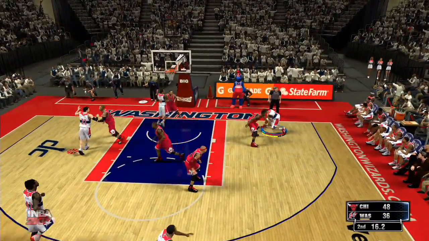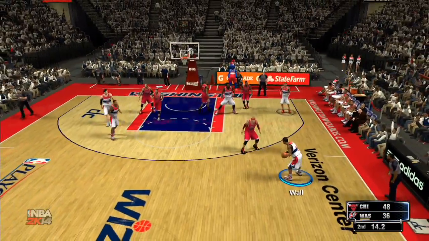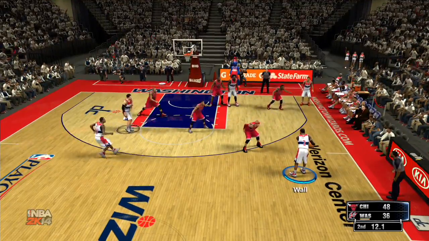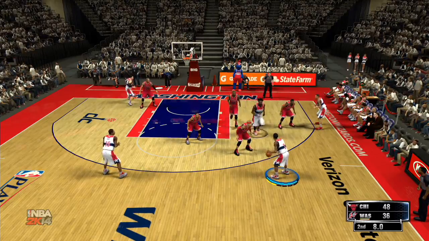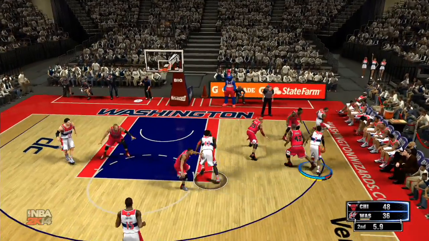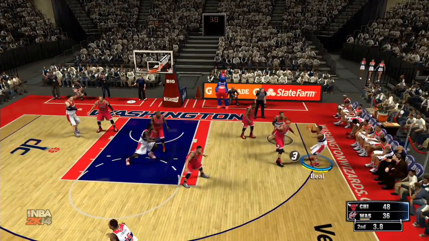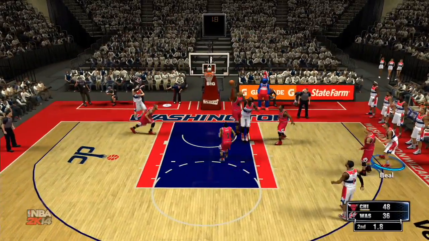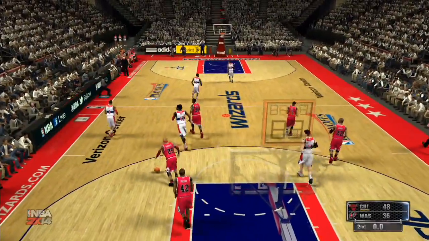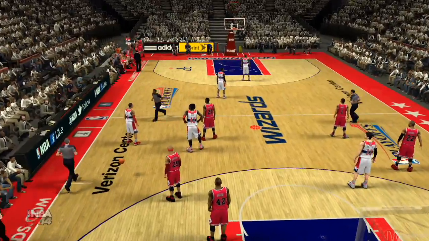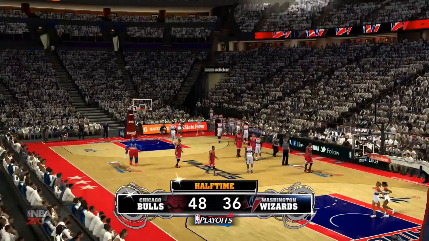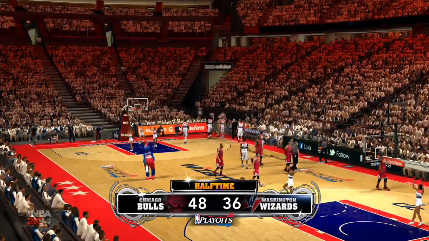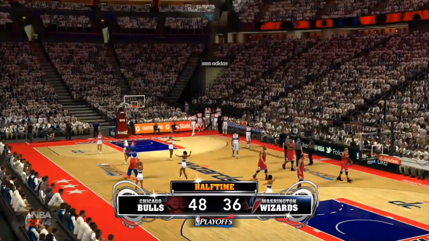Beal driving. Beal back outside the wall, and they will get the final possession of the half. 10 seconds left. 7. Wall. To Beal for three. No good. And Chicago's just going to run it out. That'll send us to halftime. The score, Chicago 48, Washington 36. Domination here in Washington by Chicago.